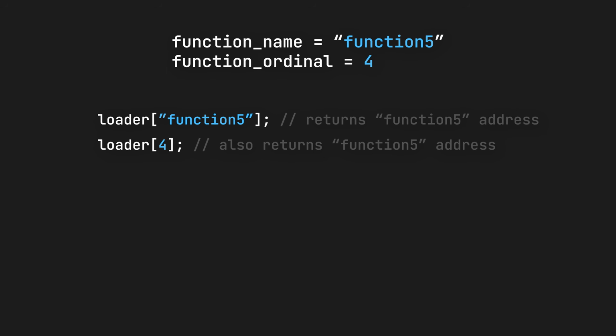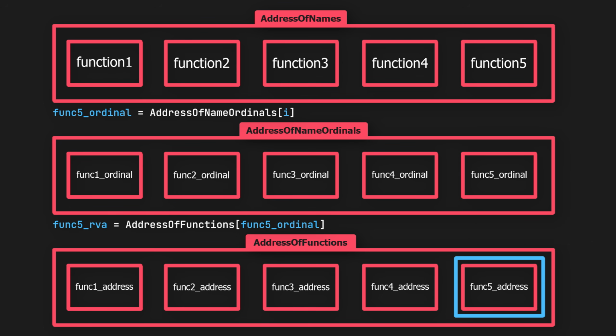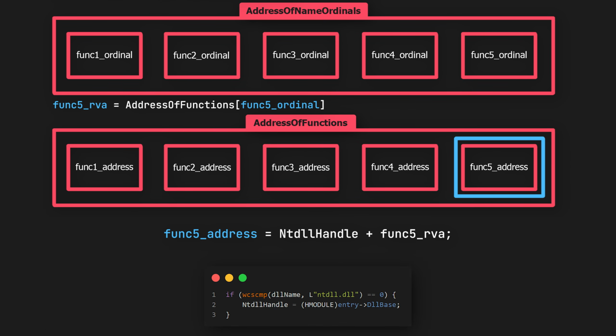Ordinals are just another way used to look up function addresses instead of their names. Once we obtain the function ordinal from the address of name ordinals array, we will use it to look up the address of function 5 in the address of functions array. This will return the RVA or the relative virtual address of the function. So we have to add that to the base address of the DLL to get the full virtual address of the function in memory. Let's go through a practical example so you can fully understand this.